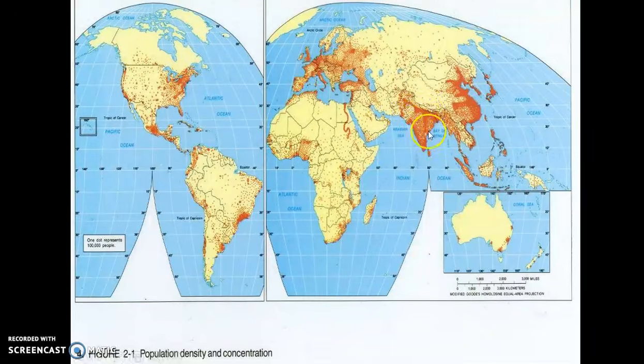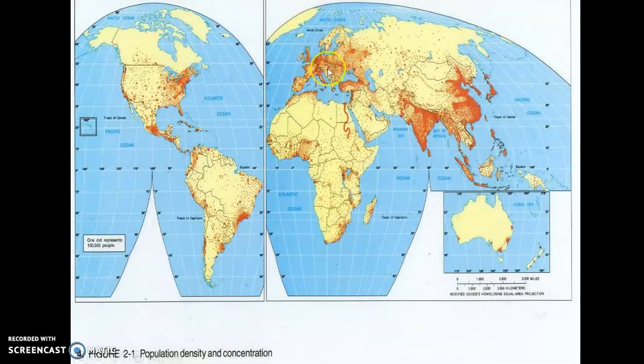You see that the majority of people are here on the coast because they need the rains, the monsoons, for the farming. And then also up here in the Ganges River Valley. That's because the Ganges River is sacred to them, but also because they need that fertile soil for all the farming. What blocks this here is the Himalayan mountains.